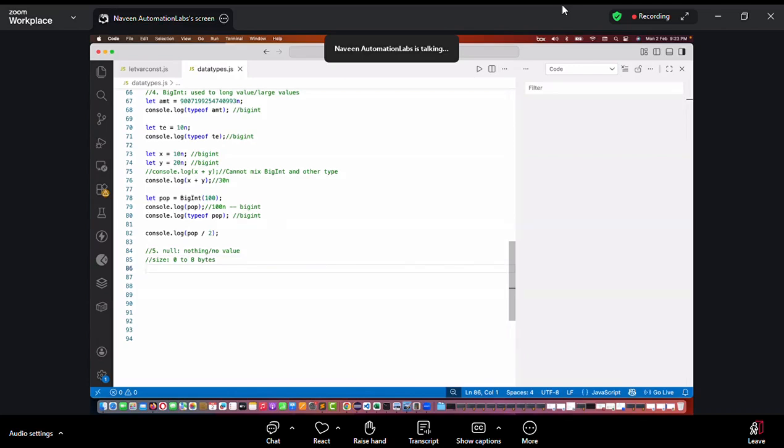Generally, in some specs, in the V8 engine specification, it's written that it will take approximately 8 bytes. And later on, JavaScript can optimize it with the help of TurboFan. It can reduce it to 4 bytes also. That's why there is no fixed size for null. So we will always give the diplomatic answer: it might take 0 to 8 bytes, depending on the engine that you are using.